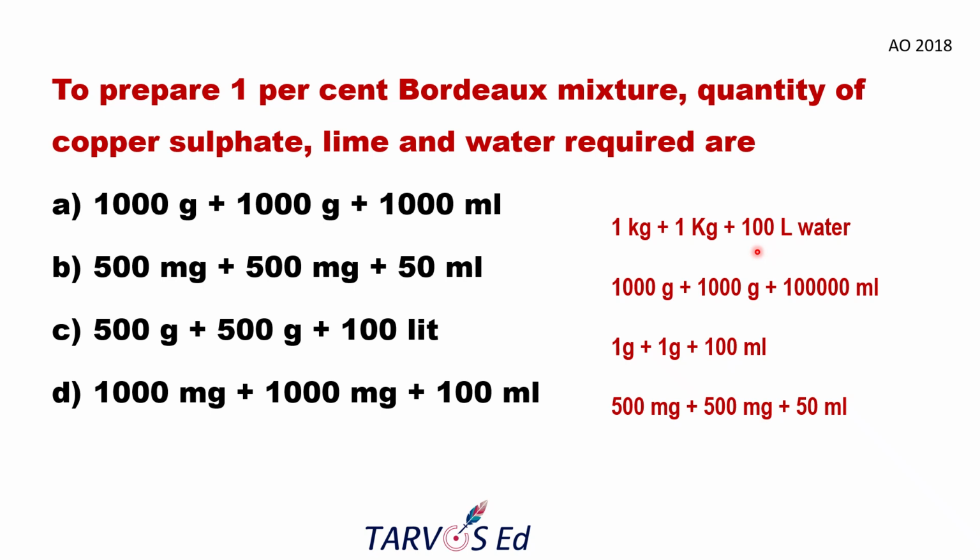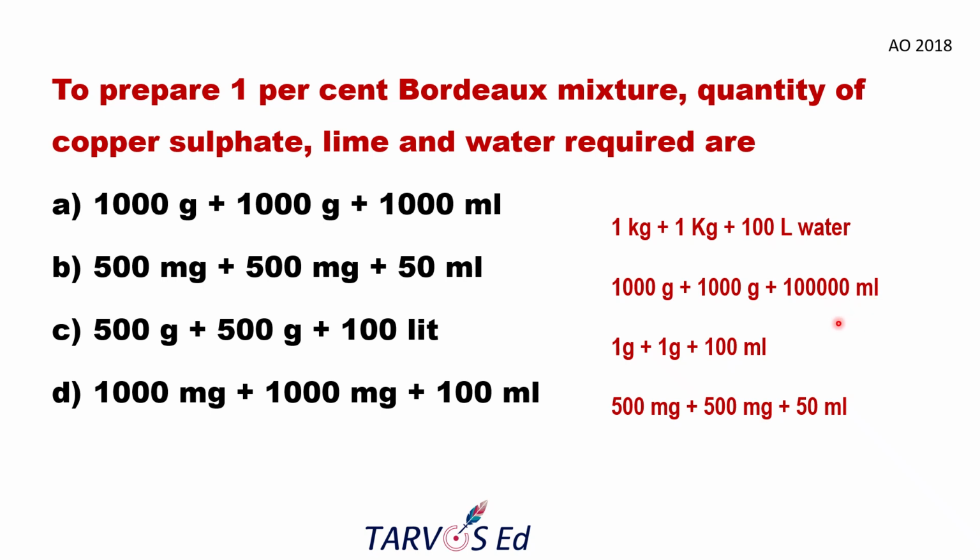Now they are asking for a quantity in grams or milligrams. Based on the options given, we have to calculate this type of question. 1 kg we can write as 1000 gram, and here also 1 kg is 1000 gram. Then 100 liters is this much in ml.